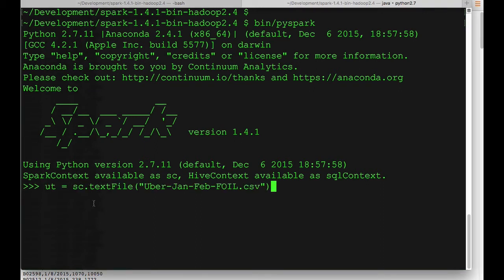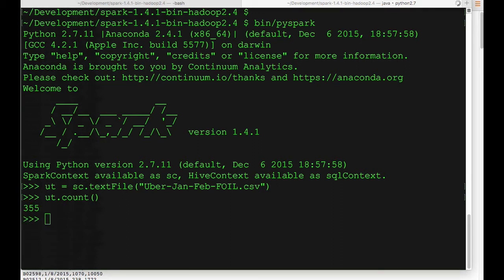So let's start things off by loading in the CSV file of Uber data from New York. We're going to use the Spark context, sc, and we're going to call a function called textFile. This is going to create a new resilient distributed data set called ut. Again, these concepts like Spark context, resilient distributed data set, and more will be covered later in the course. Now that we have a pointer to that CSV file, let's call a Spark action on it. Let's see how many rows are in that file.